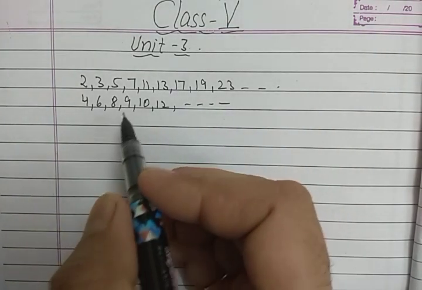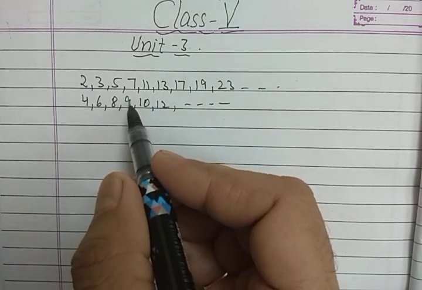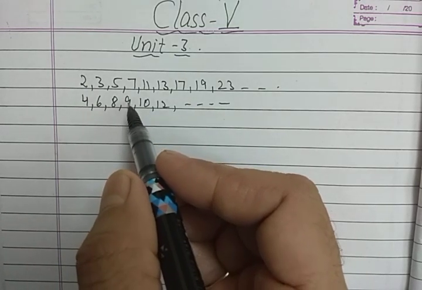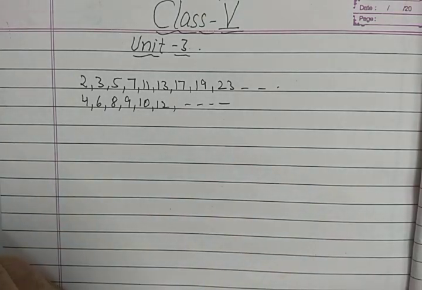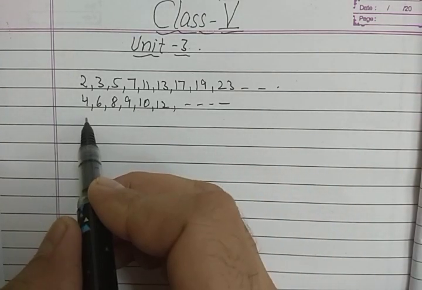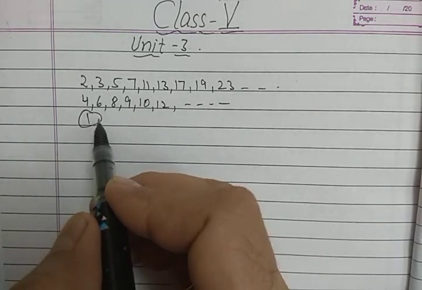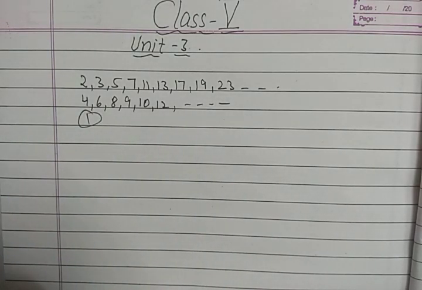Now, for example, 9 is an odd number, but it is a composite because it comes in the table of 3. 3 3s are 9, so it is a composite number. And 1 is an exception. It is neither prime nor composite because it has only one factor, that is 1. इस 1 का एक ही फैक्टर है, that's why ये न प्राइम की कैटेगरी में आता है और ना ही कंपोजिट की कैटेगरी में. So it is an exception.